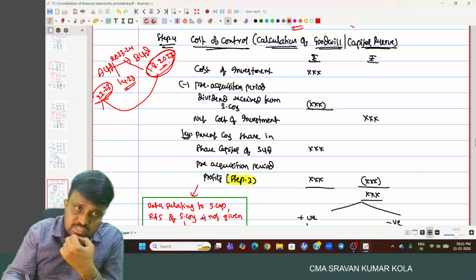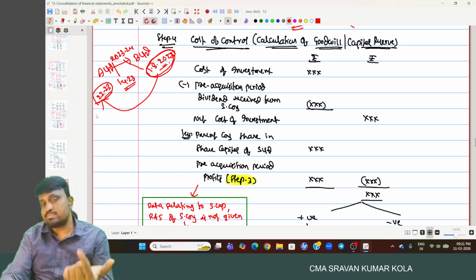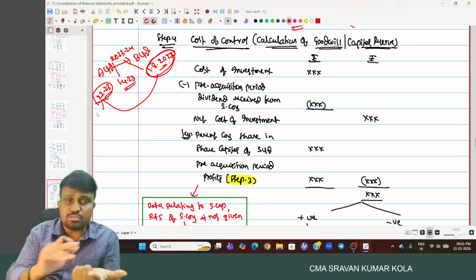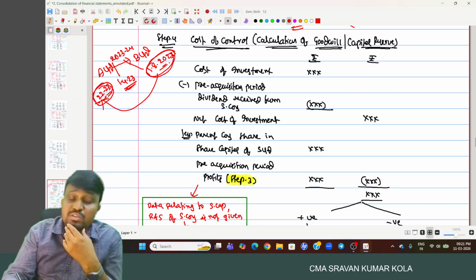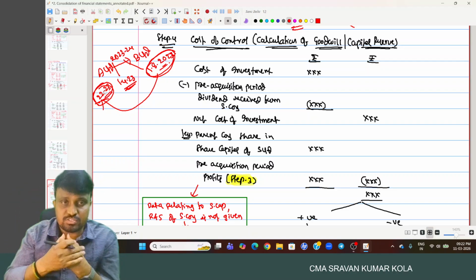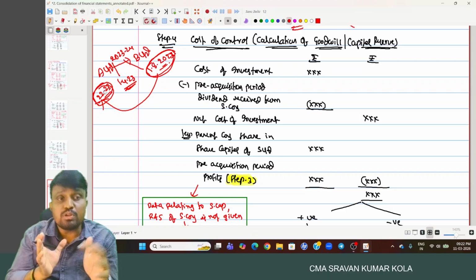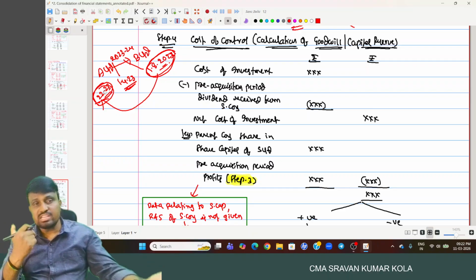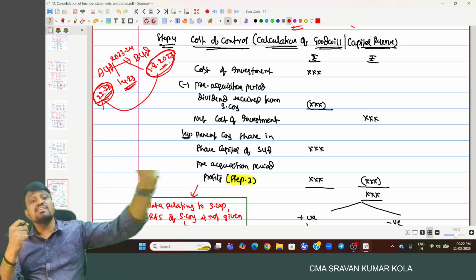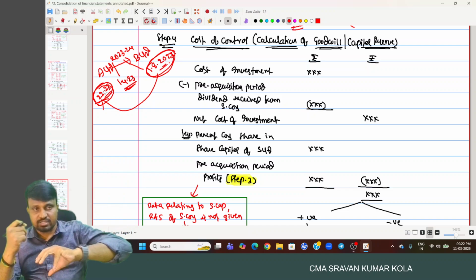And during this period, are you the holder of the respective shares? The answer is no, because we purchased it on 1/4/2023. During that period, we didn't hold. And during that period, who is the holder of the shares? Another party from whom you purchased. That means the dividend belongs to that person, not to you, not to the holding company. The dividend belongs to the other party from whom you purchased it.